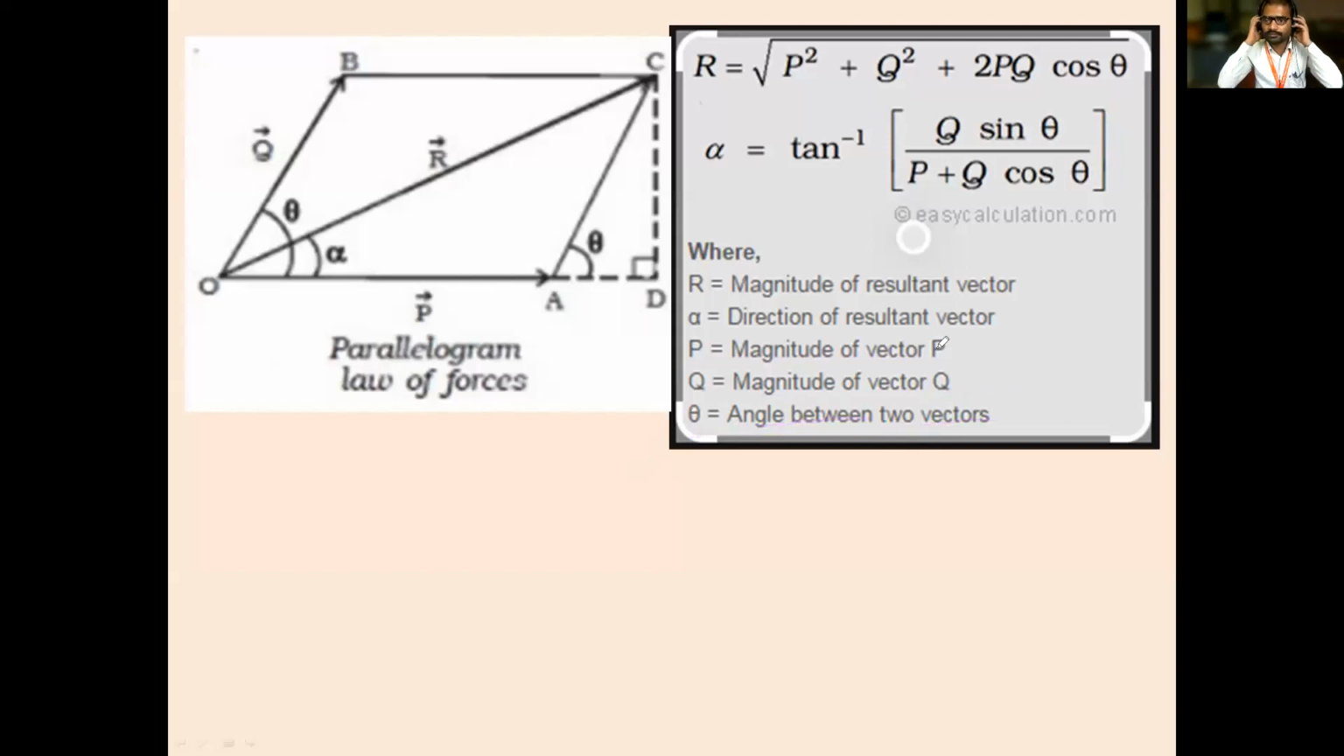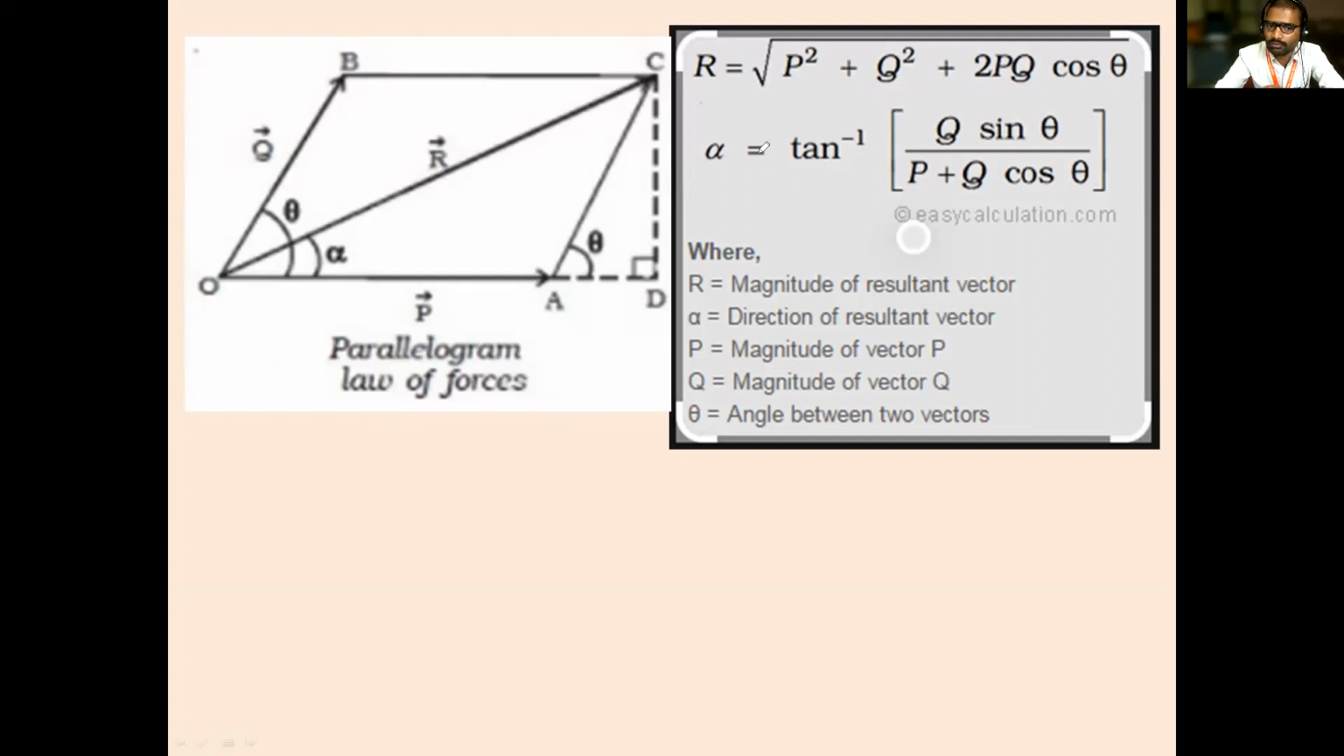Is it clear, everyone? Yes, sir. See, instead of P and Q, if I take force 1 and force 2, F1 and F2, how will you write the resultant force? R is equal to the square root of F1 square plus F2 square plus 2 times F1 F2 into cos theta.